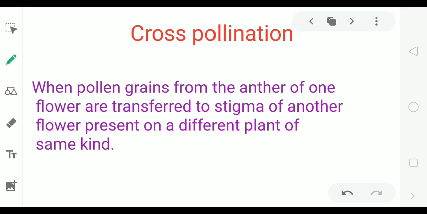So insects also carry pollen grains from one plant to other plant. They are also pollinators. They are also called agents of pollination.